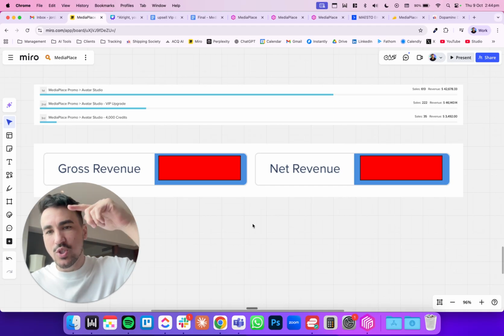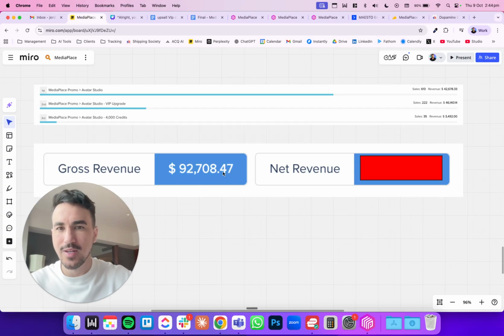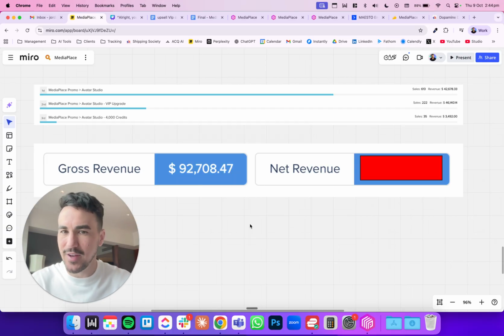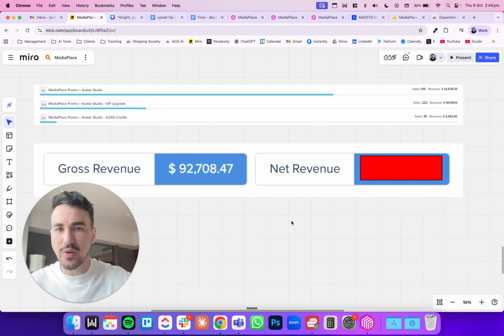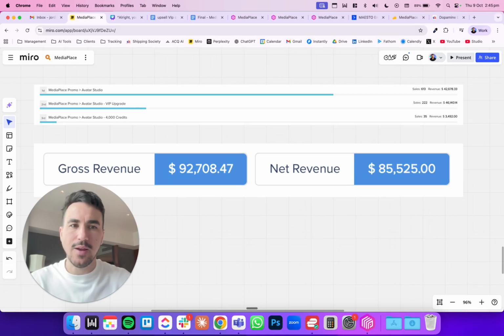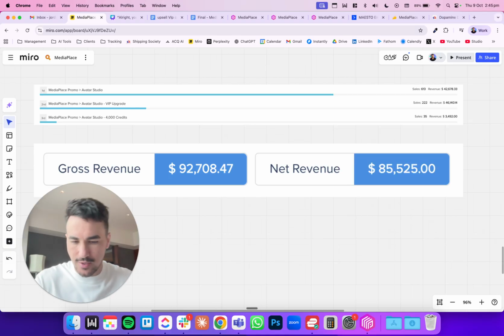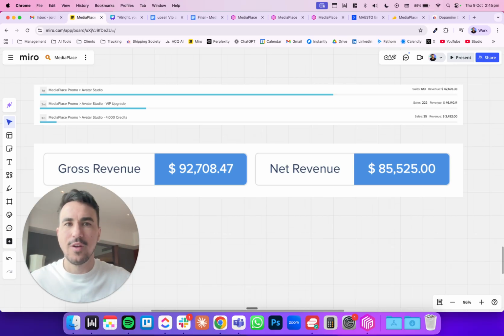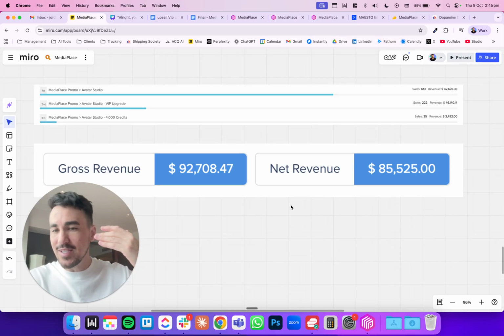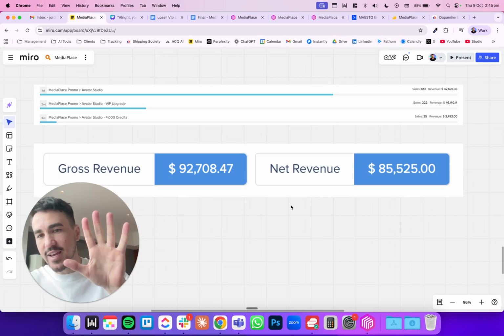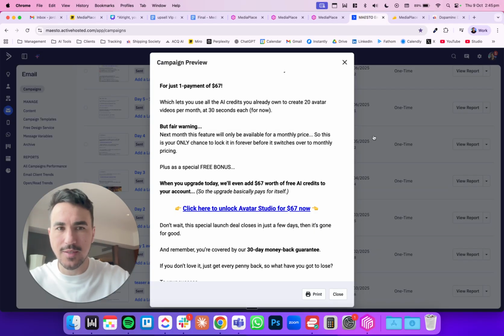And so in total, we grossed $92,708. I think I checked earlier today, and it was closer to $94,000, but these are the screenshots I have. And then net revenue is $85,000. Now, there's going to be a couple of refunds here and there, but this is outrageous. For 5 days, for 5 emails, right?